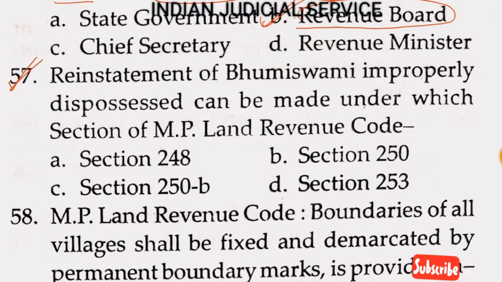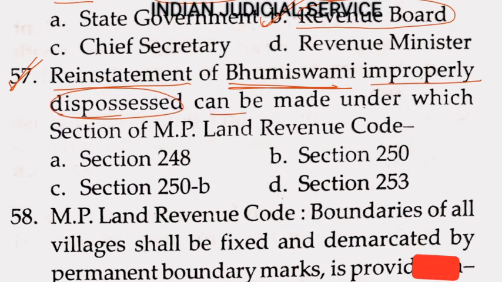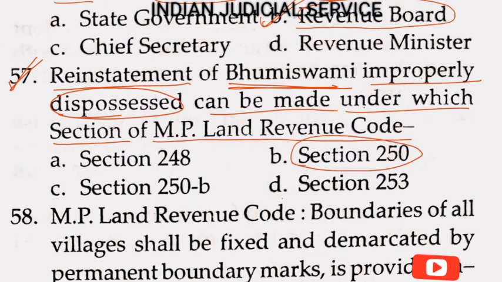Now question number 57. Reinstatement of Bhuswami improperly dispossessed, this is very important here, can be made under which section of MP Land Revenue Code? So section 250, reinstatement of Bhuswami who is improperly dispossessed from his property. So answer is here option B.